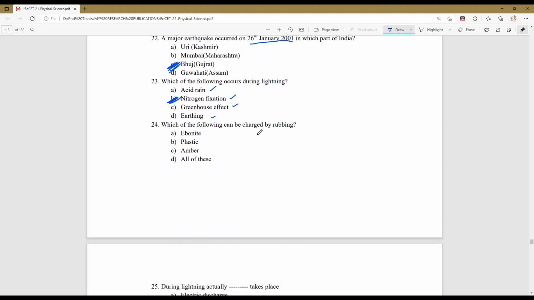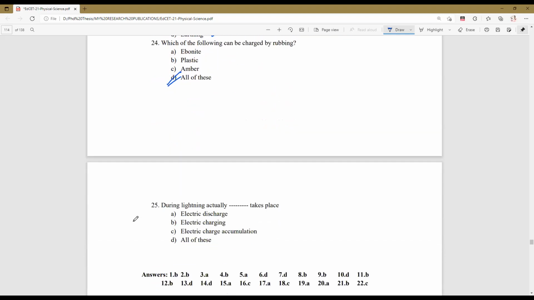Next, which of the following can be charged by rubbing? So we can charge ebonite. Just now we have discussed, whenever ebonite is rubbed with fur, what will happen? The ebonite will get some charge and the fur will get another charge. Plastic can also be charged by rubbing. Amber is also a substance which can be charged by rubbing. So which one can be the right answer? So for the 24th, option D, all of the above, is the right answer.